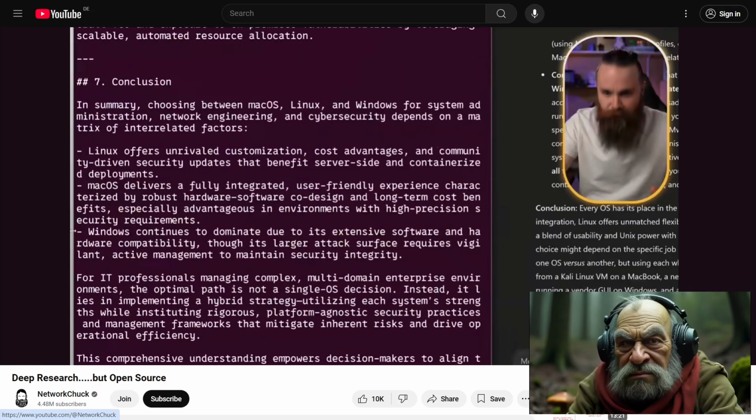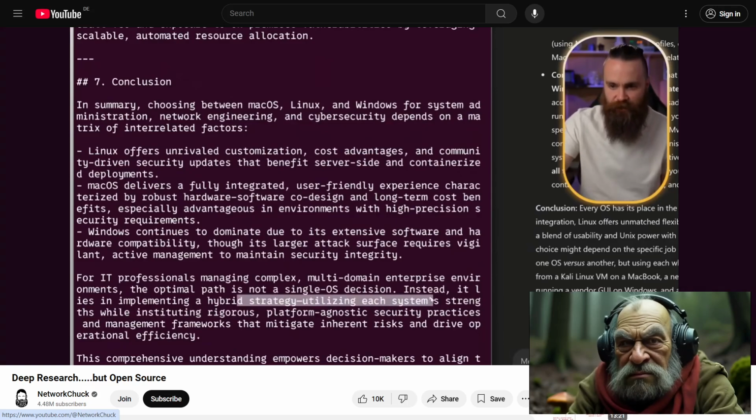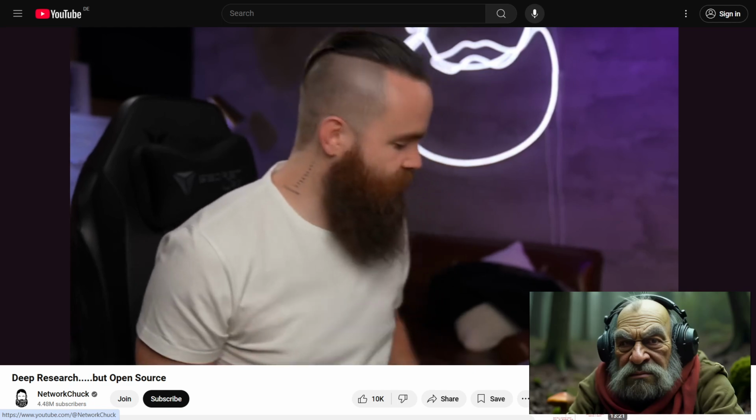For IT professionals, I'm resizing it. It's not a single OS decision. It's implementing a hybrid strategy utilizing each system's strengths while utilizing rigorous platform-agnostic security practices, blah, blah, blah. You heard it here, folks. Mac, Windows, Linux, use them all. All right, that's the video.